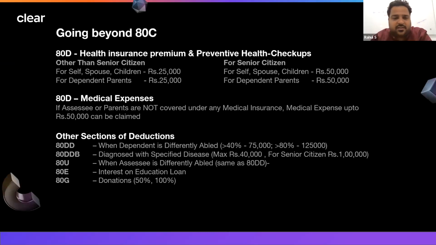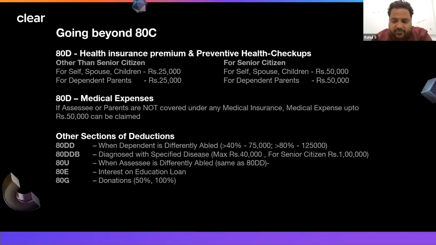Apart from that, there is the well-known section 80D, where we all know that if we are paying medical insurance or health insurance for our family or our parents, then we can save taxes. What is the amount we can save?